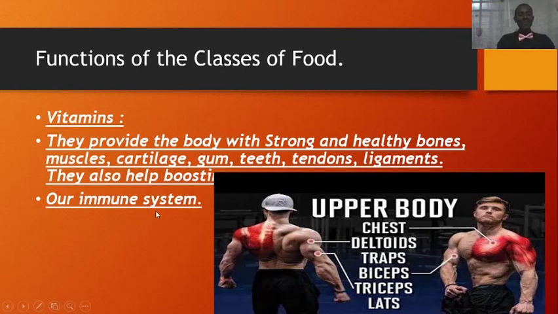What are their functions? The vitamins provide the body with strong and healthy bones, muscles, cartilage, the gums inside your mouth, your teeth, tendons, ligaments. All these things in the body are made to be strong by the presence of vitamins. And like I told you, the food sources of vitamins are found in vegetables and fruits. They can also help our immune system. What is our immune system? Our immune system is the soldiers of our body, which help us to fight diseases and germs.